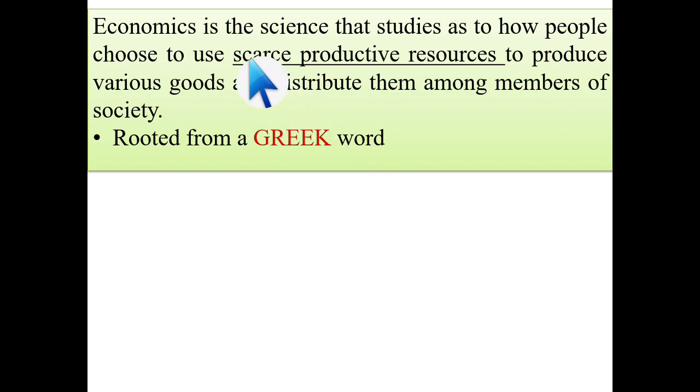Okay, so what are scarce productive resources? Scarce productive resources means limited. We have very limited resources, and how we will use these limited resources to carry out production, and after production how we will distribute those products among the members of society. This is called economics. Okay, it is rooted from a Greek word, and that Greek word is oikonomikos.